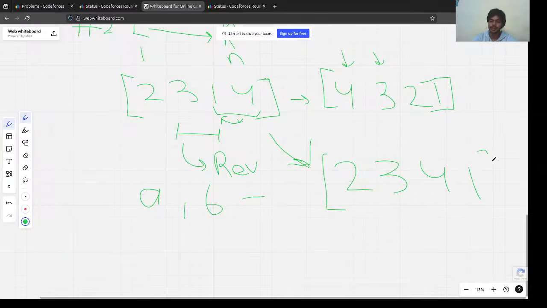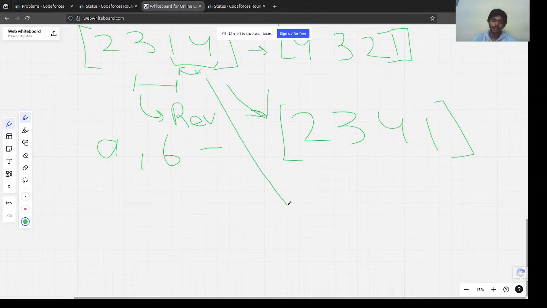Is this the best possible array that we could get from here? But what if we change the first index? We basically took the entire array and reversed it.